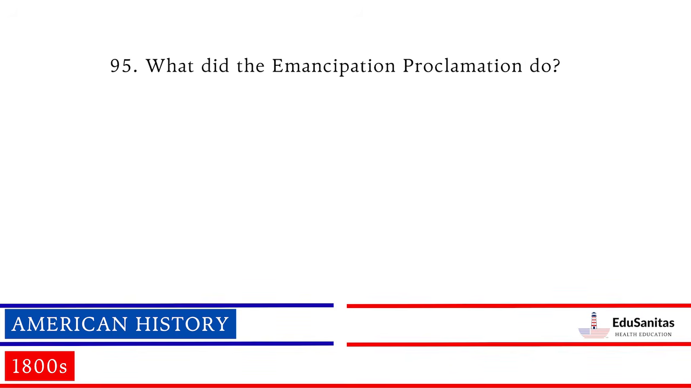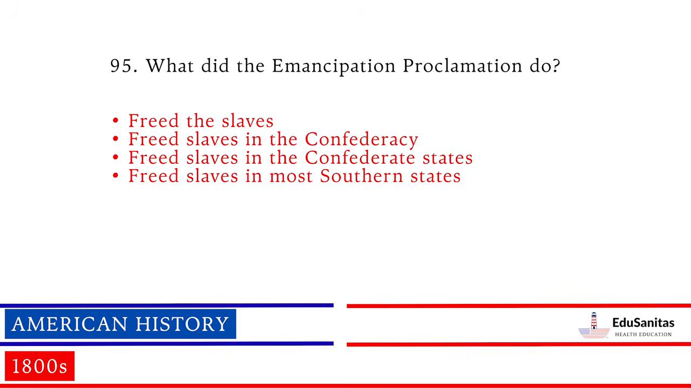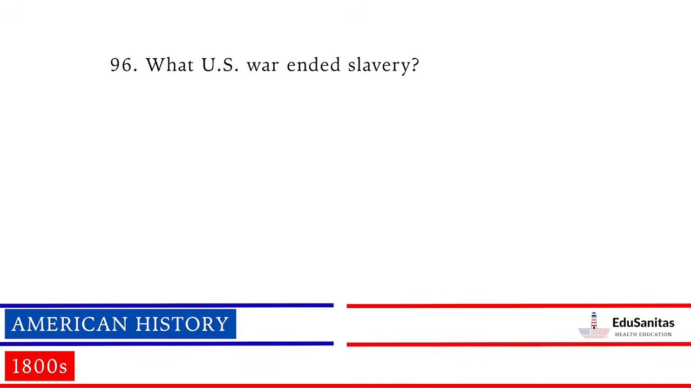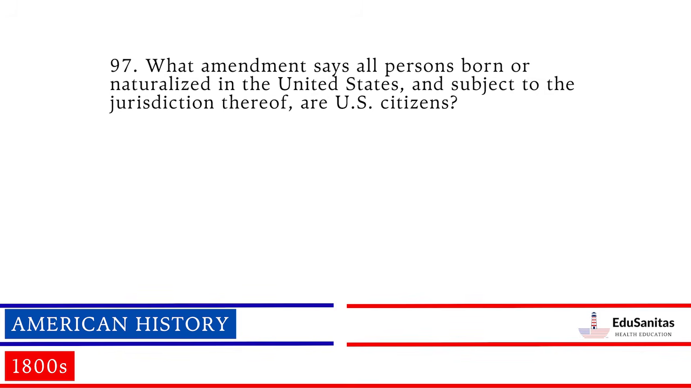What did the Emancipation Proclamation do? Freed the slaves. Freed slaves in the Confederacy. Freed slaves in the Confederate States. Freed slaves in most southern states. What U.S. war ended slavery? The Civil War. What amendment says all persons born or naturalized in the United States and subject to the jurisdiction thereof are U.S. citizens?